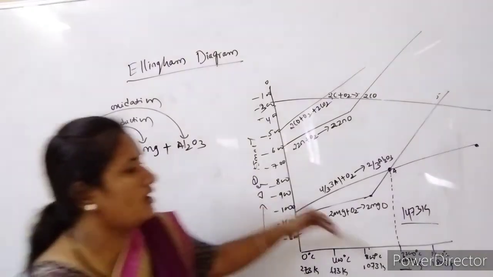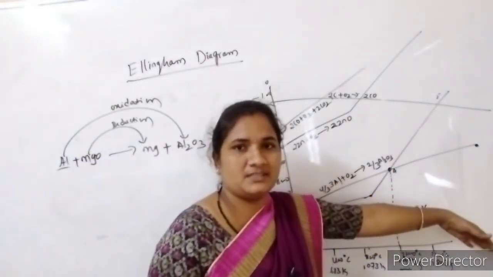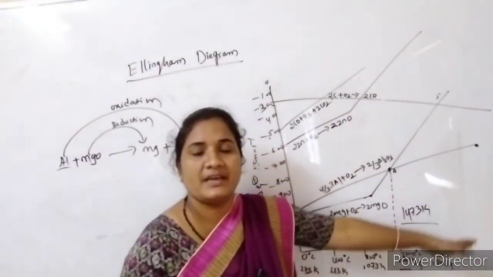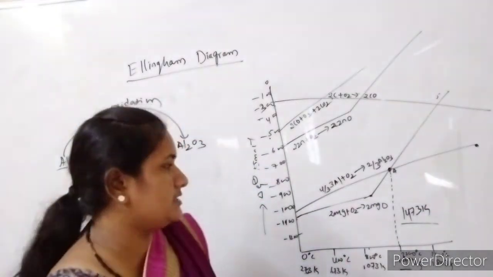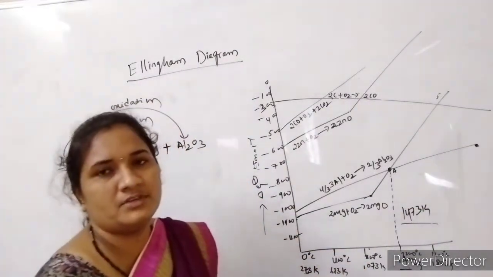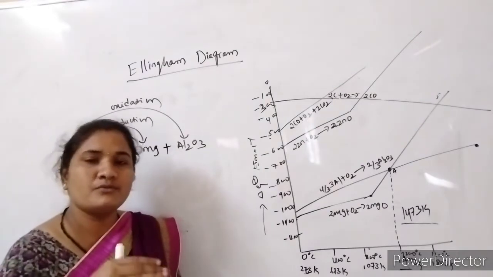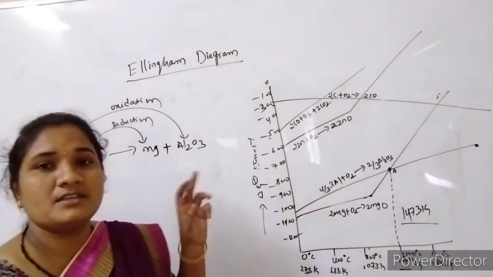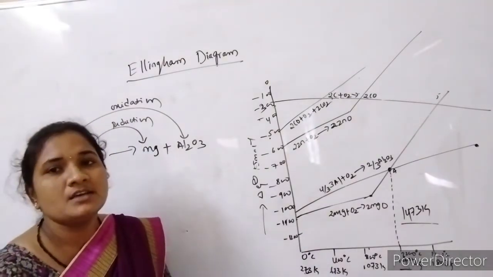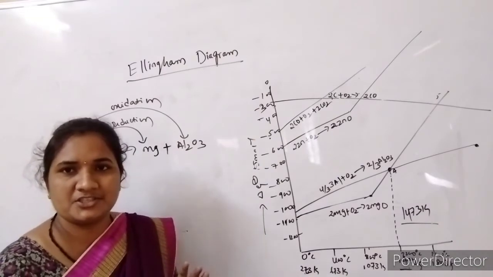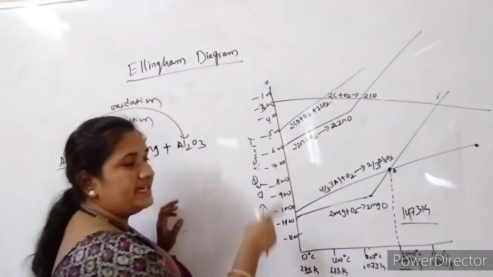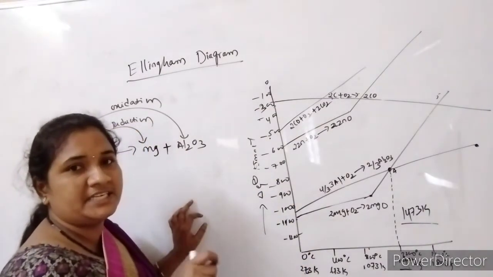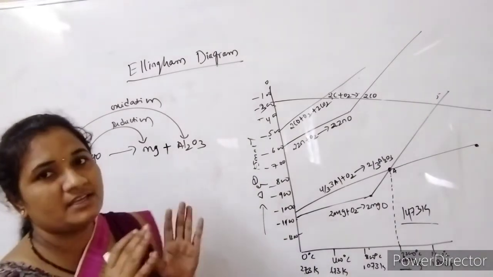So that is why after 1473 Kelvin, aluminium is behaving as a good reducing agent. Before 1473 Kelvin, or below 1473 Kelvin, magnesium is behaving as the good reducing agent. Is it understood? So see here, simply by taking the more delta G negative value, we are choosing the reducing agents here.